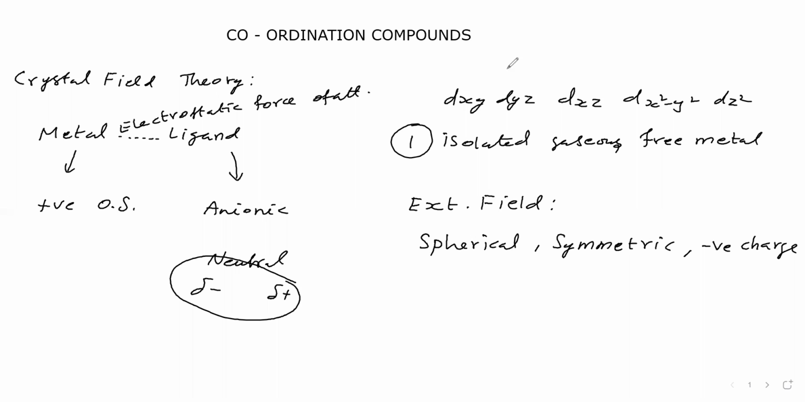How is this external field given to each d orbital? Theoretically we are imagining this concept. Practically it is not possible. We are giving each d orbital a spherical, symmetric, negative charge as external field. Therefore, the electrons and the negative charge go for repulsion, and this energy gets raised. So now the energy is raised.